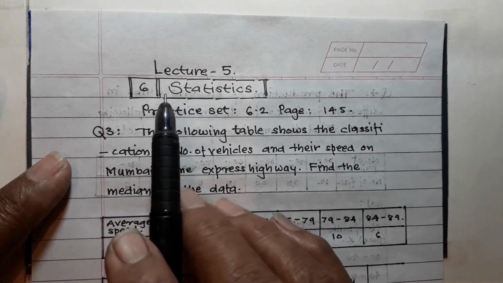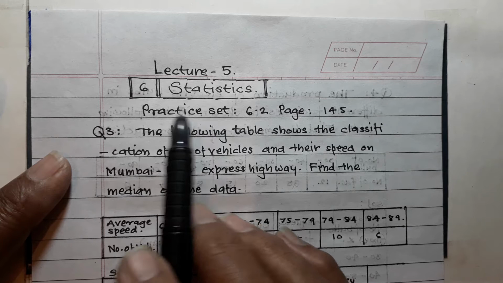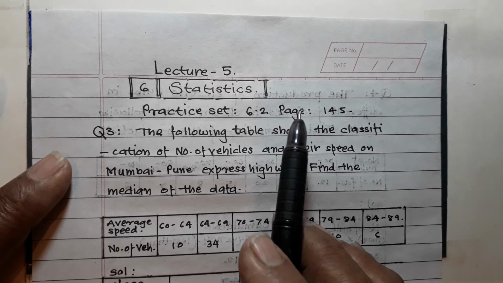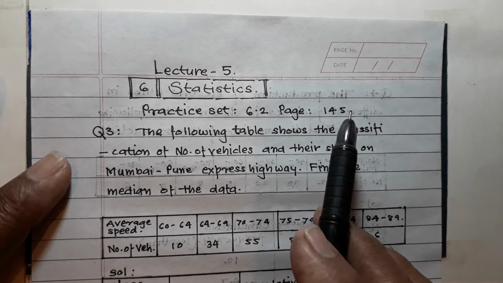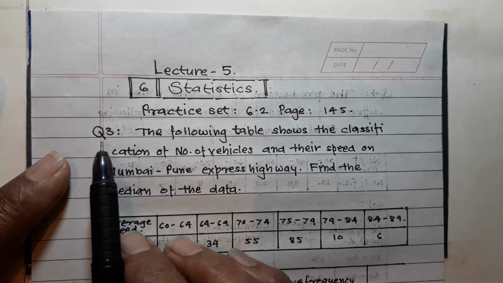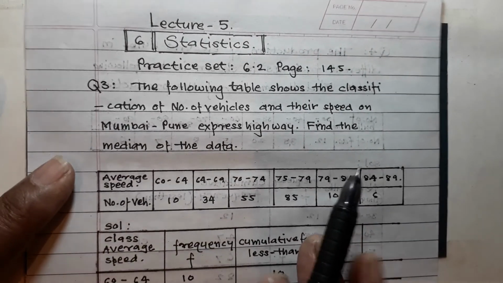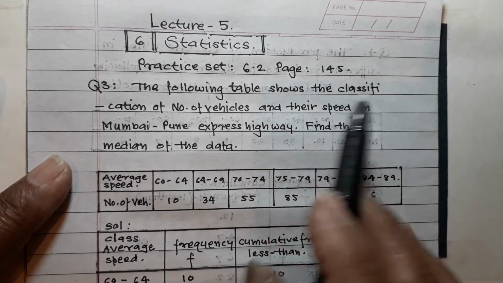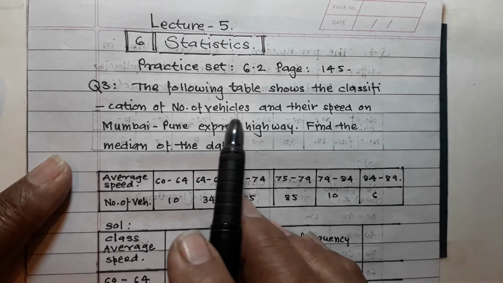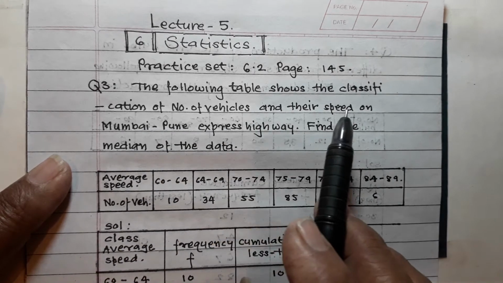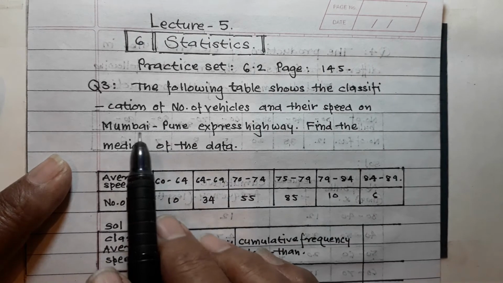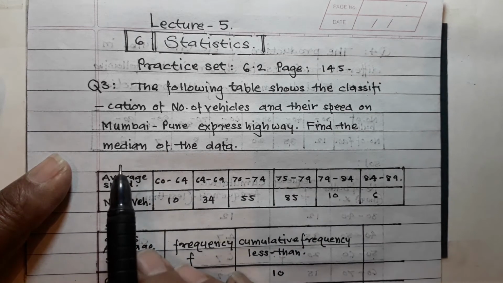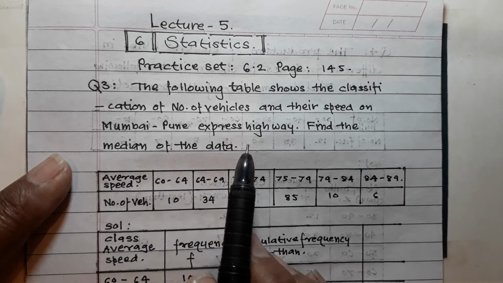In this lecture, I am going to explain some examples from practice set 6.2, page number 145. Question number 3. The following data shows the classification of number of vehicles and their speeds on Mumbai-Pune Express Highway. Find the median of the data.